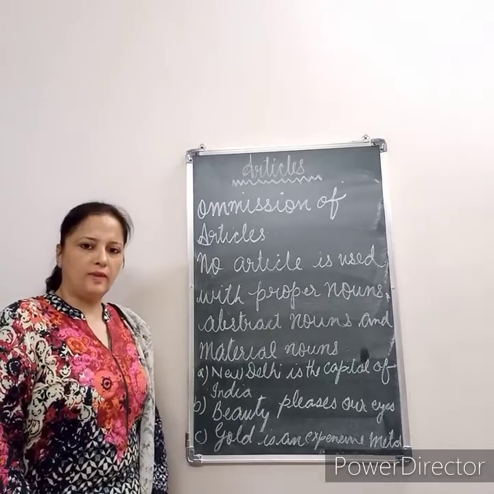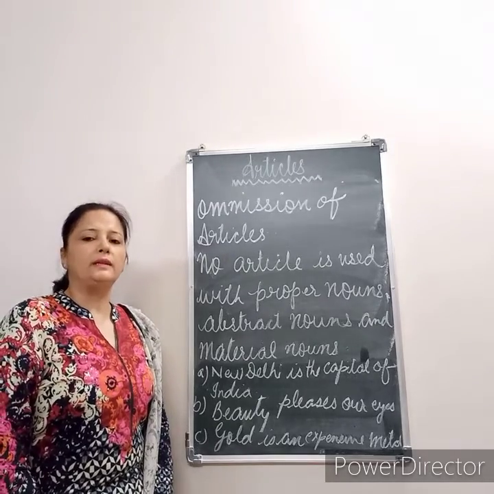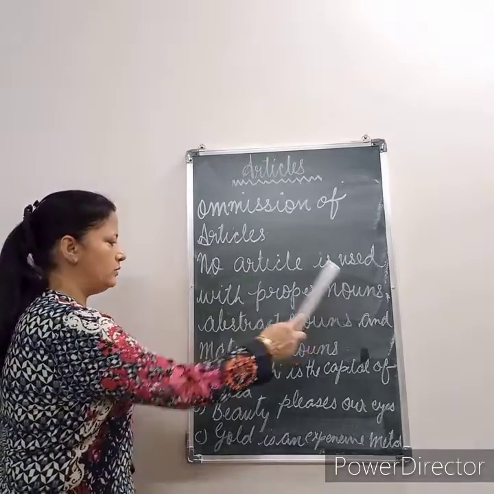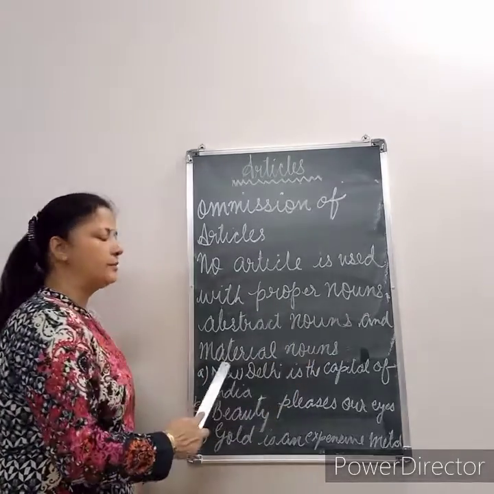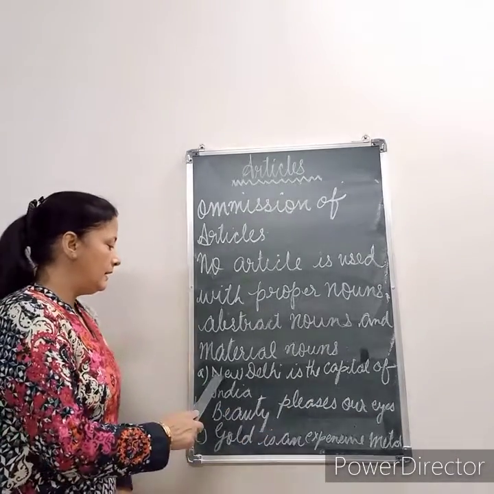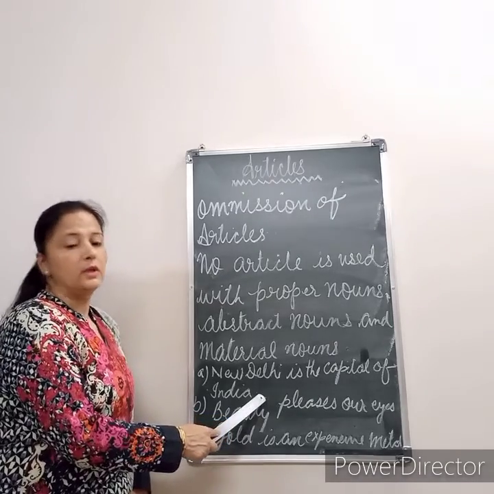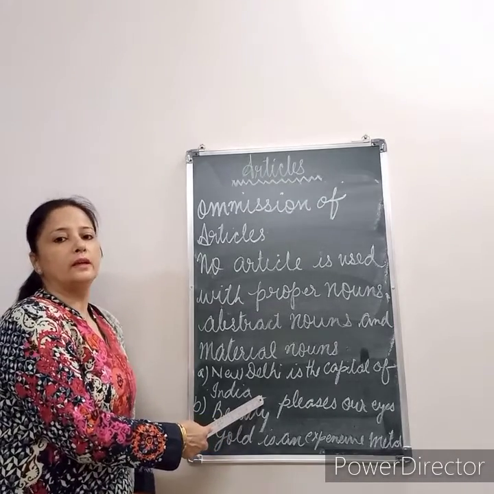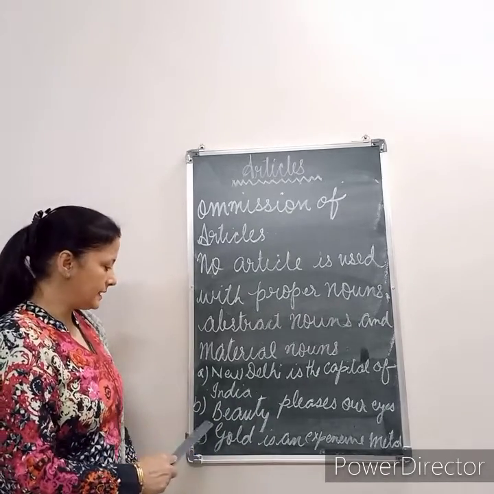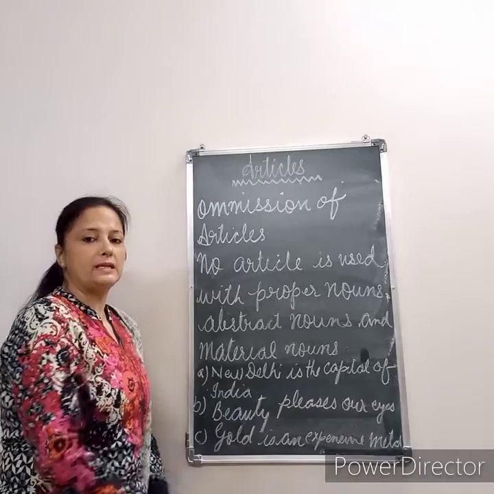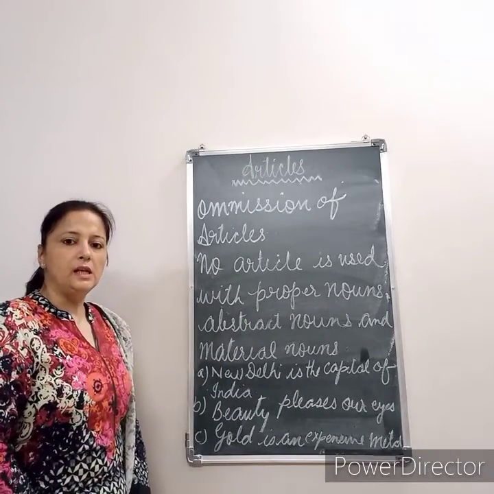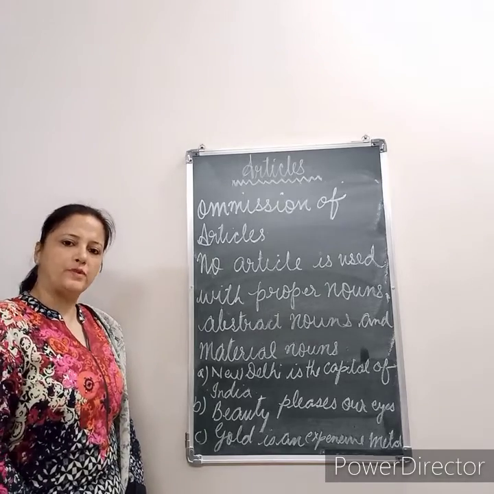Next is the omission of articles, where we have to remember that articles are not used with proper nouns, abstract nouns and material nouns. For example, New Delhi is the capital of India. Here, New Delhi is a proper noun, so we don't use the definite article the before the proper noun. Next example: beauty pleases our eyes. Here beauty is an abstract noun, so the definite article will not be used before the abstract noun.